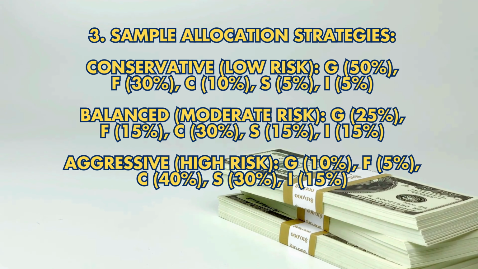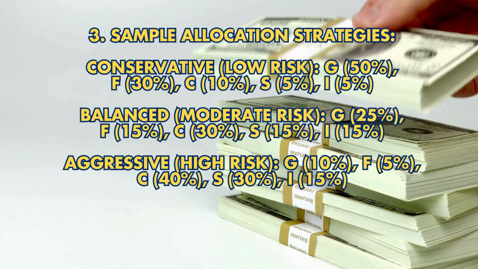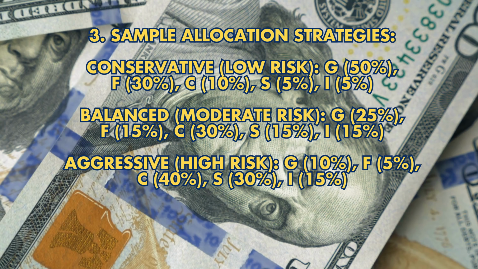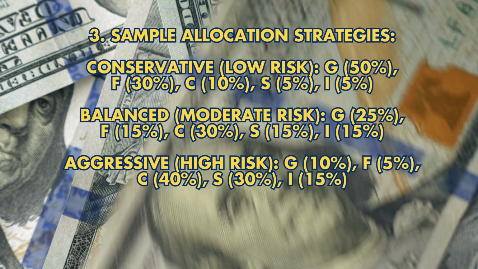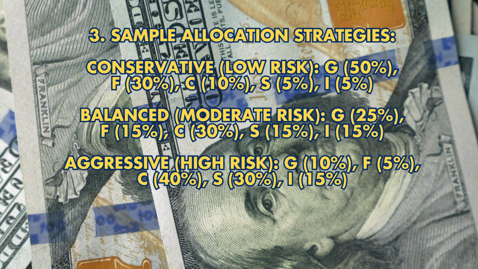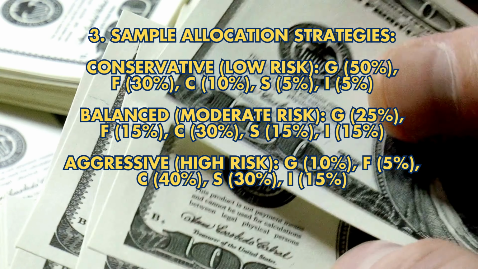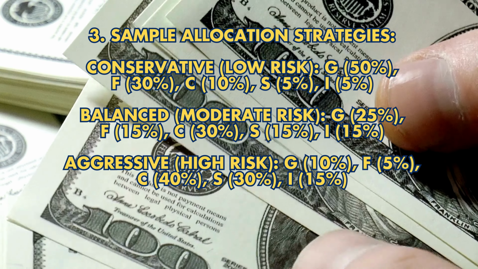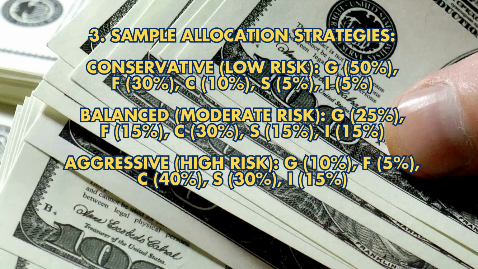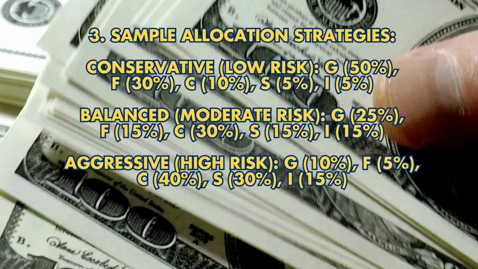3. Sample allocation strategies. Conservative, low risk: G, 50%, F, 30%, C, 10%, S, 5%, I, 5%. Balanced, moderate risk: G, 25%, F, 15%, C, 30%, S, 15%, I, 15%. Aggressive, high risk: G, 10%, F, 5%, C, 40%, S, 30%, I, 15%.